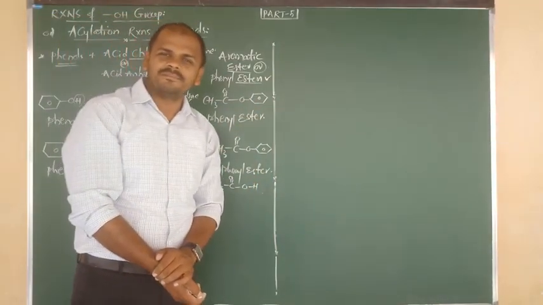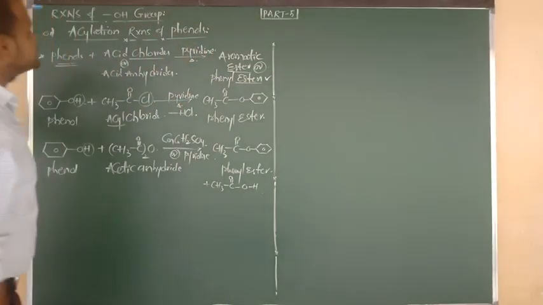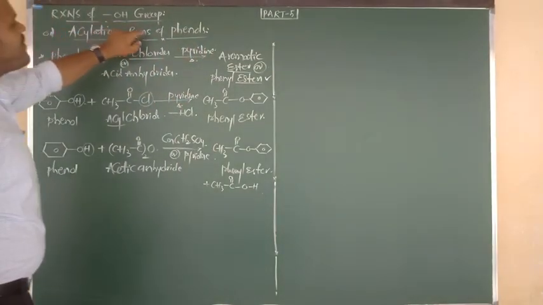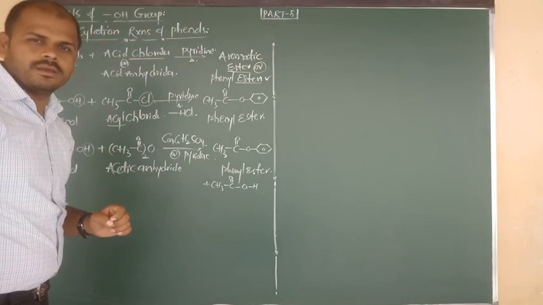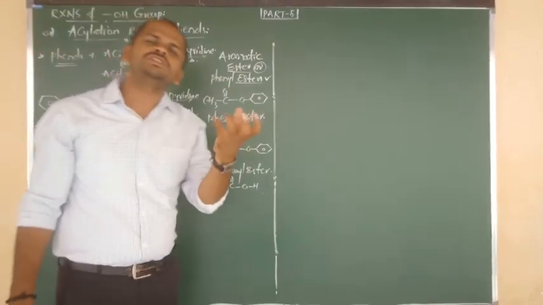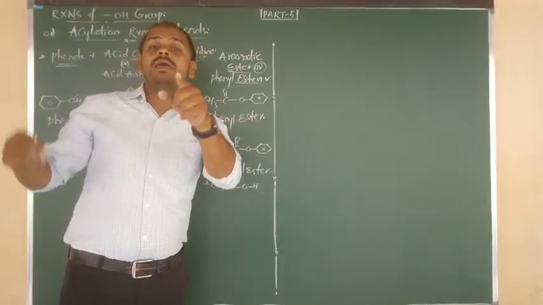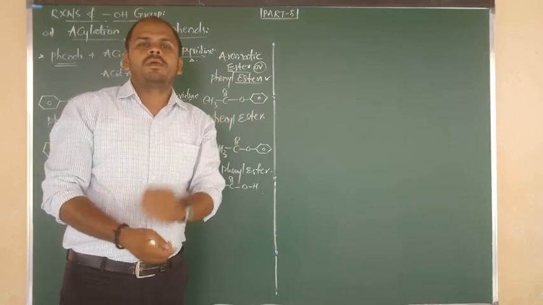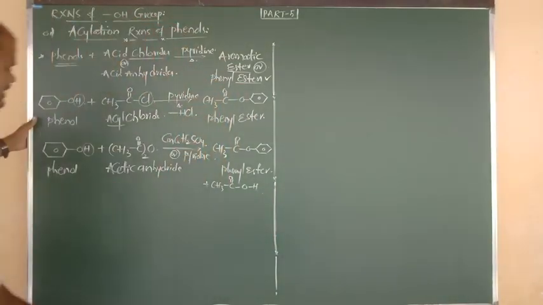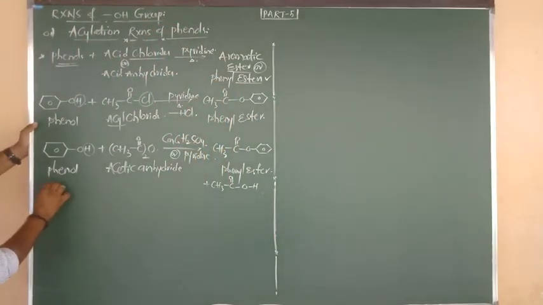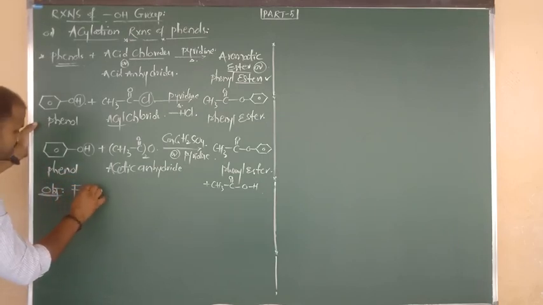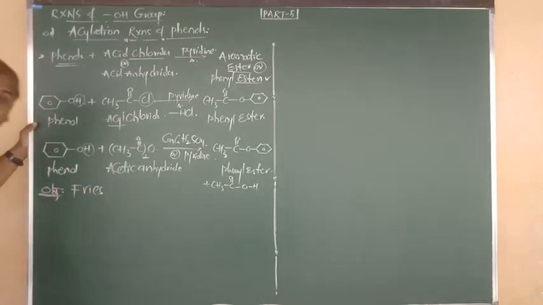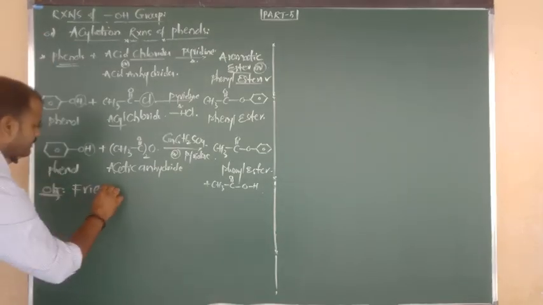Okay now, right. Now listen carefully. On the basis of acylation reactions of phenols, we have one objective reaction related only to acylation. The objective topic, listen carefully, is very important. This is for objective only. I am going to write it here. The reaction name is called the Fries rearrangement.